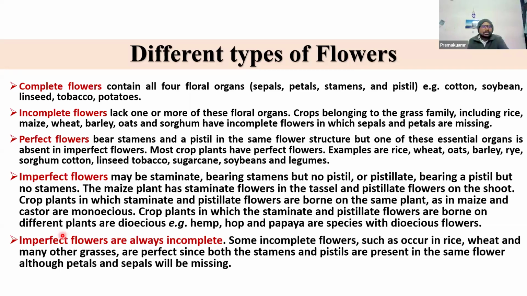imperfect flowers are missing one of the sexes. Even though it has sepals and petals, if the male or female is missing, it is definitely an incomplete flower, because one of the sexes is missing in that flower. That's why it is always incomplete.